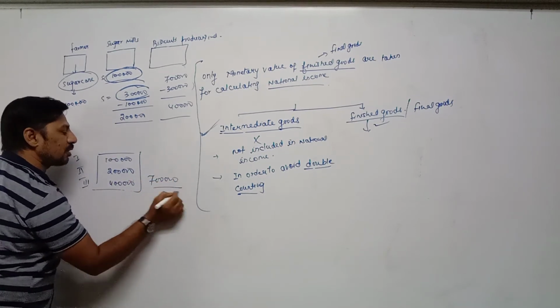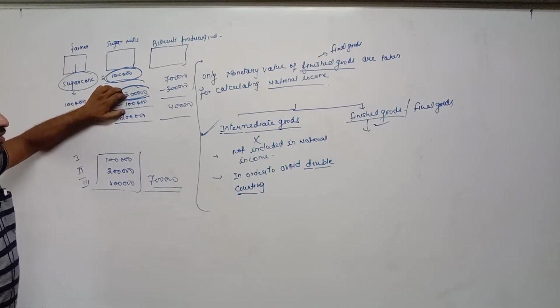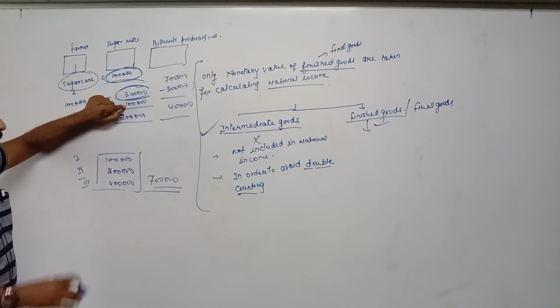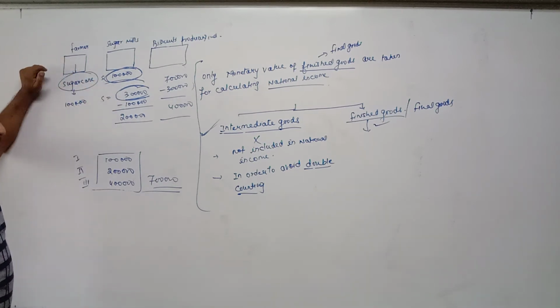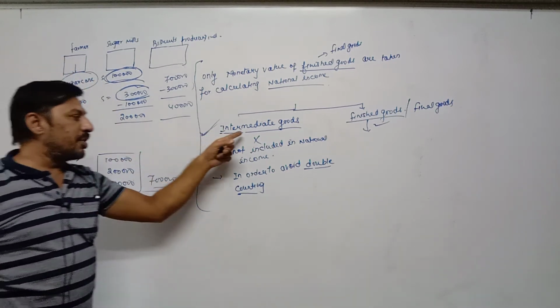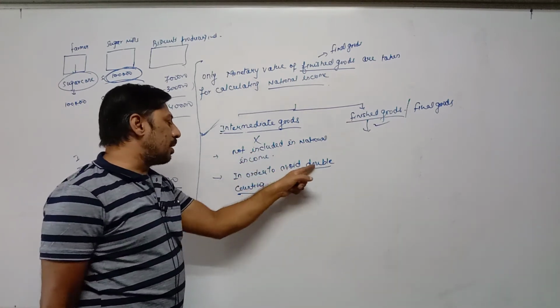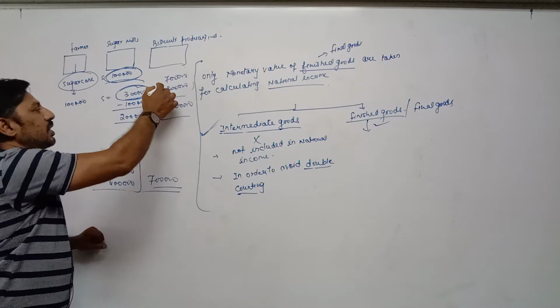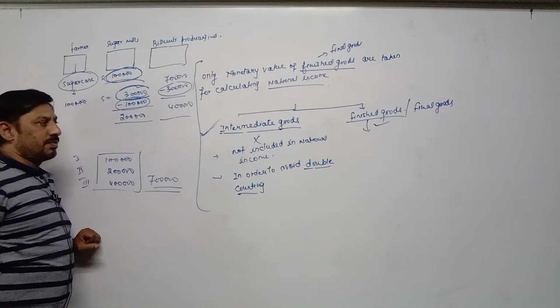So whenever we are calculating national income, out of total income we have to deduct intermediate goods which we are purchasing from the previous industry or previous individual. It means intermediate goods are not included in national income, and in order to avoid double counting, we have to deduct intermediate goods from the total production.